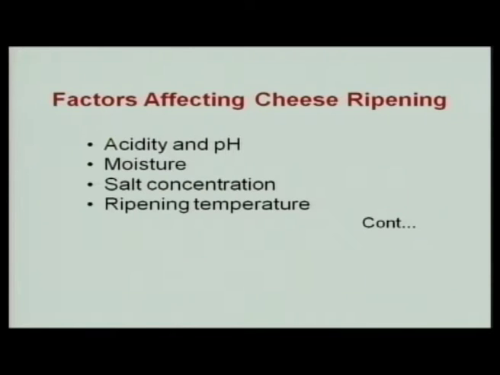There are different factors which affect cheese ripening, that is acidity and pH. The right type of acidity is very important for creating the environment. Similarly, moisture: if the moisture is high, then it encourages the growth of butyric acid bacteria. Salt concentration is important in inhibiting a large variety of spoilage organisms, and ripening temperature is an important factor in promoting the growth of the desirable organisms and bringing about the changes.